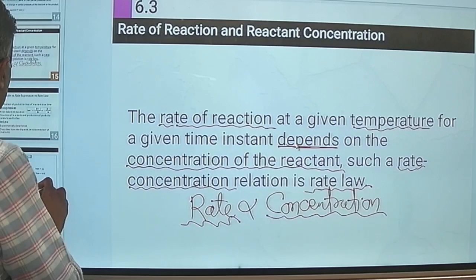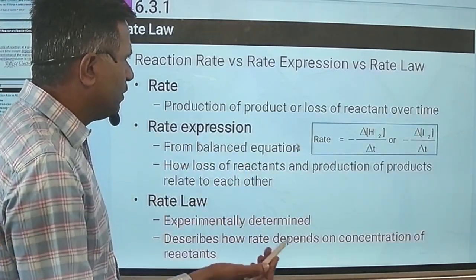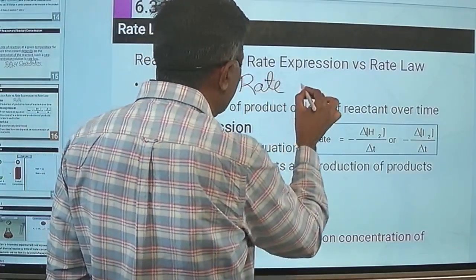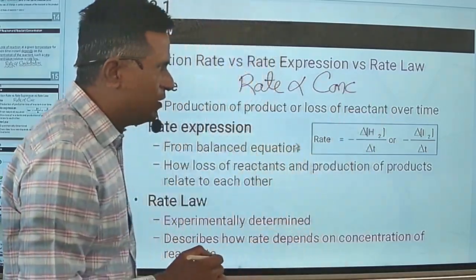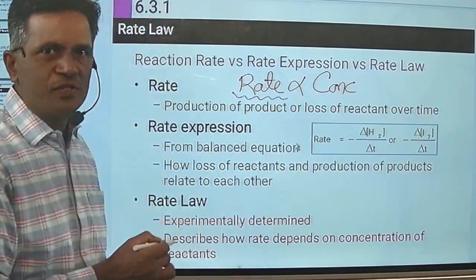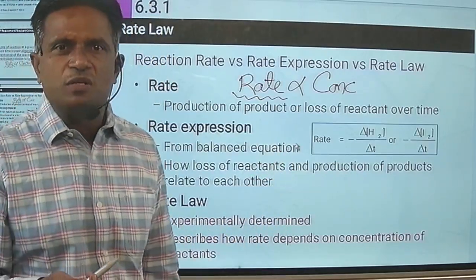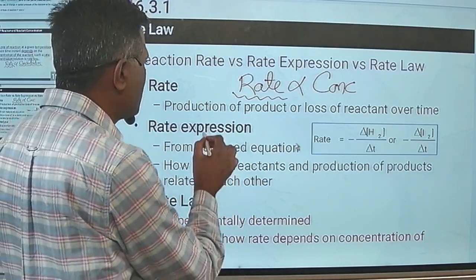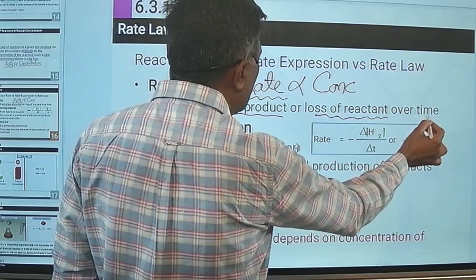Okay, so whenever we talk about the rate law, as you know, on the left hand side you have the rate and on the right hand side you have the concentrations. Now, we have already studied rate in my previous videos. So what is rate? Rate is nothing but the change in concentration of reactant or product per unit time. That means production of product, or a loss of reactant over time.